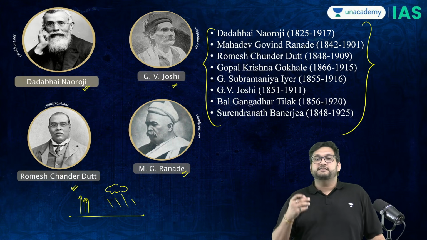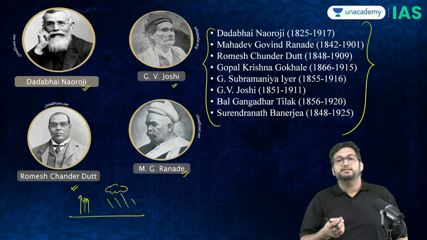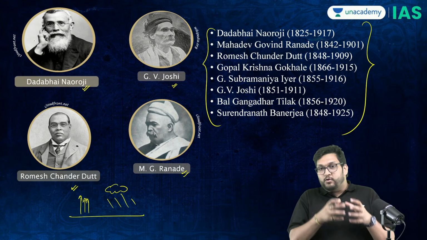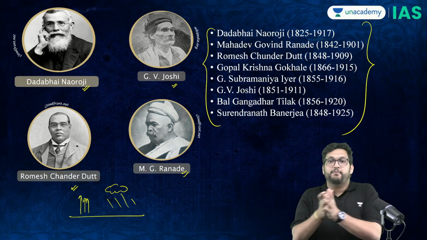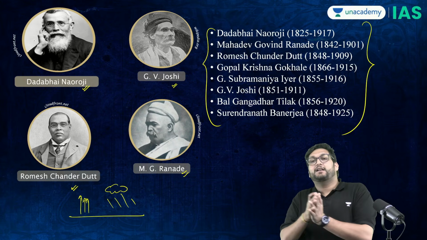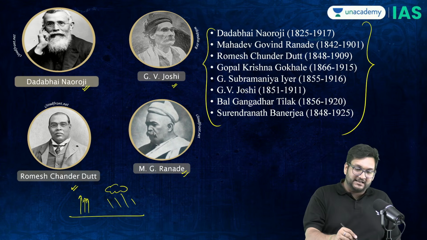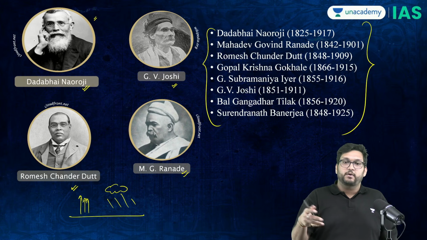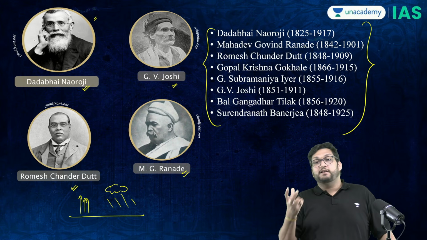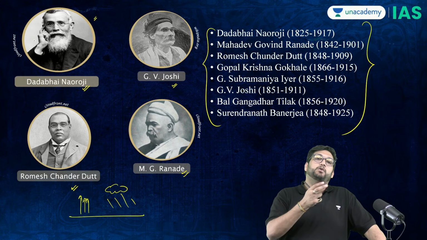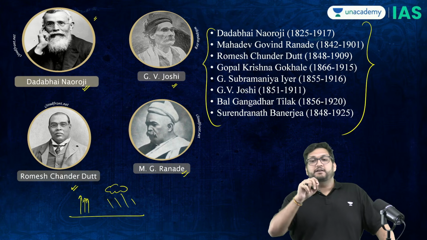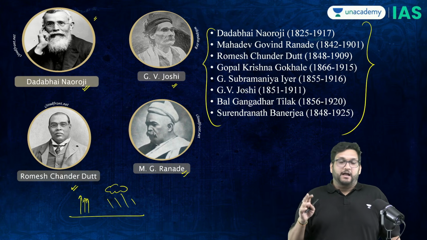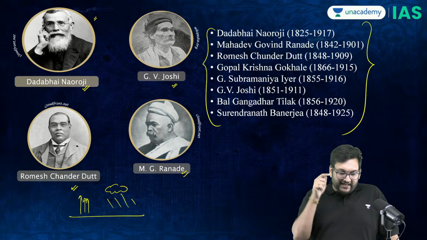Therefore, all of these men now start to criticize the British and argue that you are developing India in the wrong direction. It is the underdevelopment of the developed. India was never like this, and the data which Dadabhai Naroji was quoting in 1901 and thereafter by everyone was available in England. That is why his theory was very, very important. And this is where he writes a book called Poverty and Un-British Rule in India. And this is where the un-British part we will discuss. But the idea is they are critical to this theory.